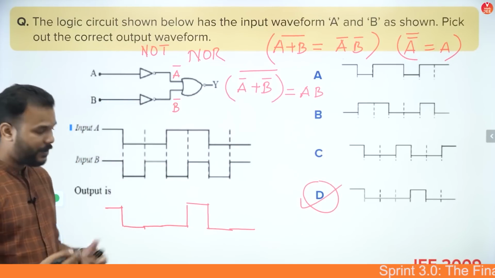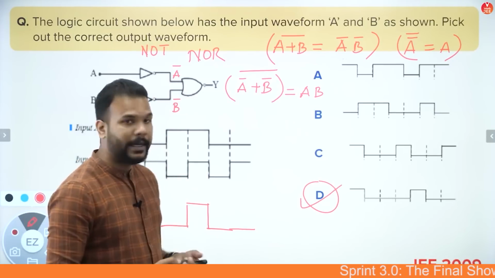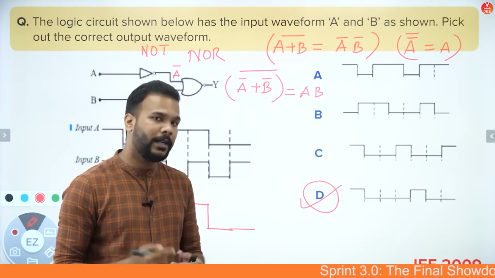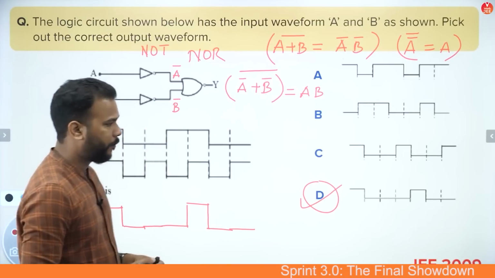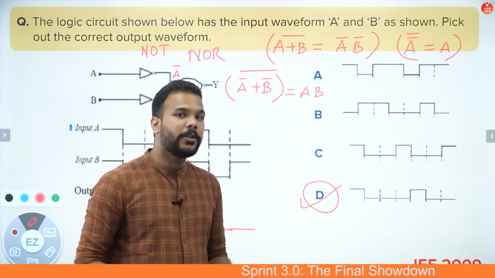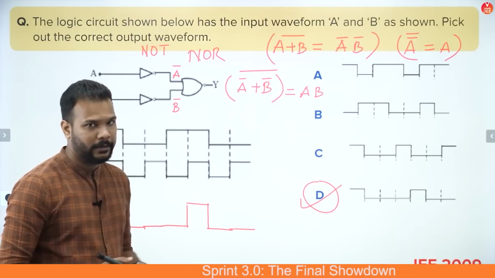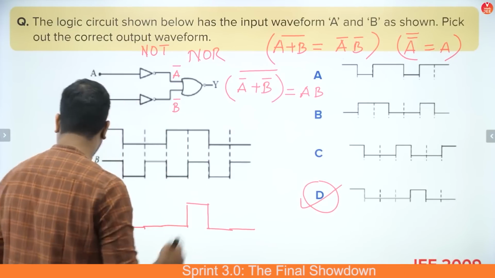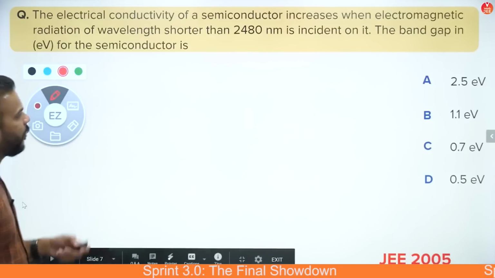D. Yes guys, using Boolean algebra, you can actually simplify a very complicated circuit to a simplified version, and then you can work out with it. There is obviously a foolproof method where you can go with drawing the truth tables, but usually it gets lengthy, especially if the circuit is a very lengthy one. I hope that you are understanding this part as well. Let's go ahead guys to the next question.